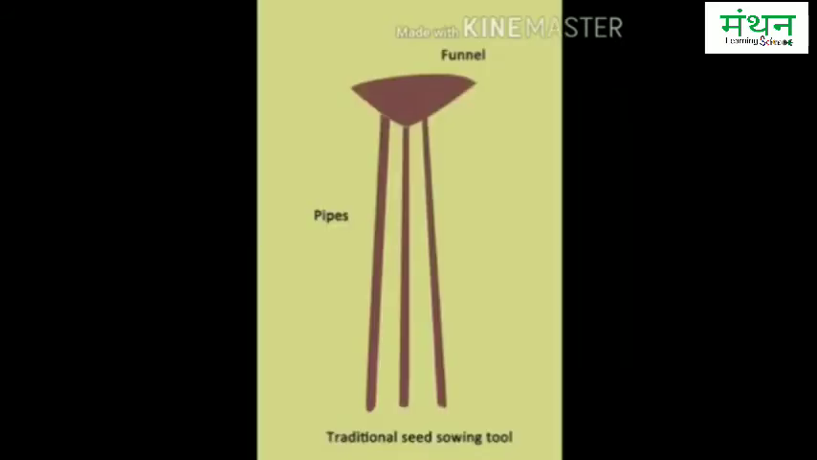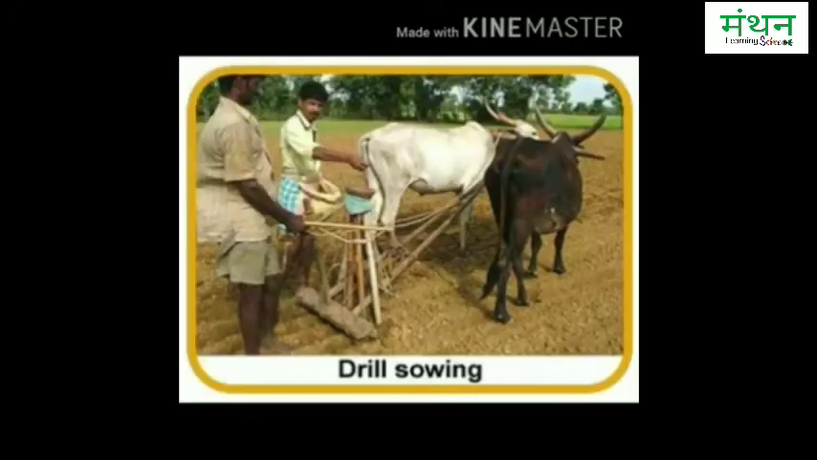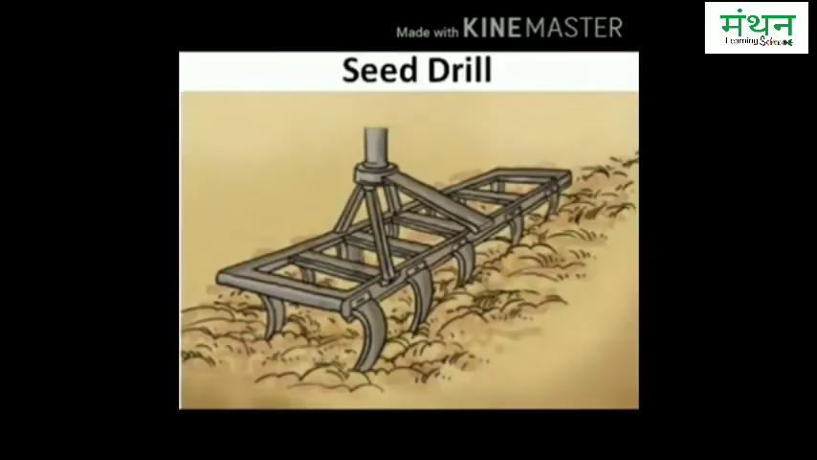Second, by traditional tool. The traditional tool for sowing seeds is shaped like a funnel, having 2 or 3 vertical long tubes with sharp ends. The seeds are filled into the funnel and passed down through the pipes with sharp ends. The sharp ends pierce the soil and place the seeds there.